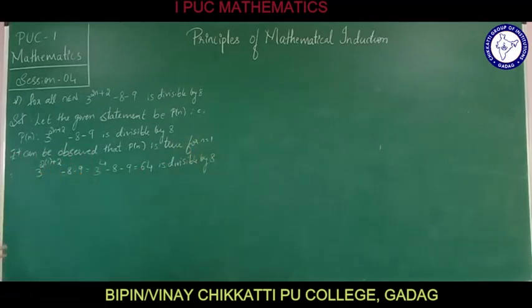Since it is divisible by 8, we can say that n equals 1 is true. Now consider P of k is true for some positive integer k.